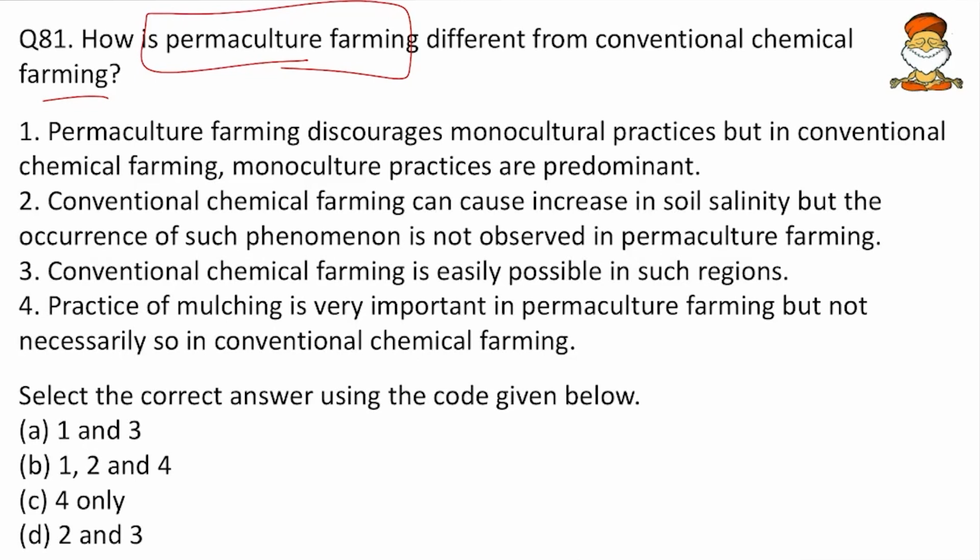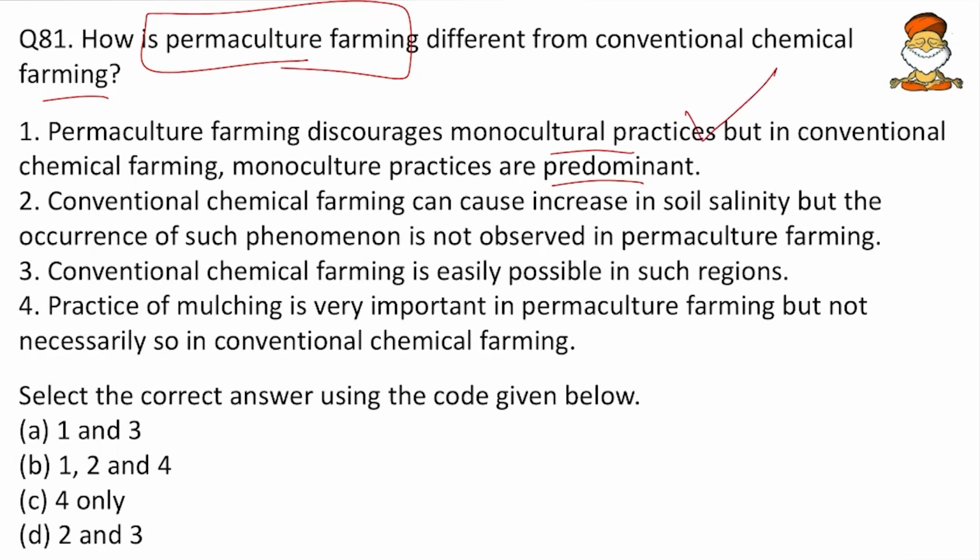Permaculture farming discourages monoculture practices, but in conventional farming the monoculture practices are predominant. Yes friends, if we go for monoculture, at one point of time the soil will lose its fertility and we have to stop it and allow the land to fall fallow. But if we have multi-cropping or multiculture rather than monoculture, then we can realize permanent agriculture. So this happens to be a correct statement.